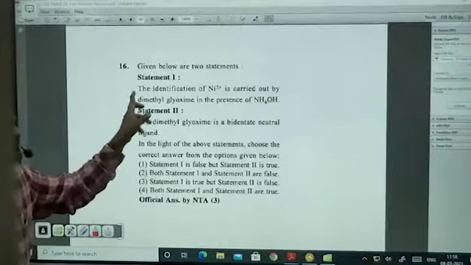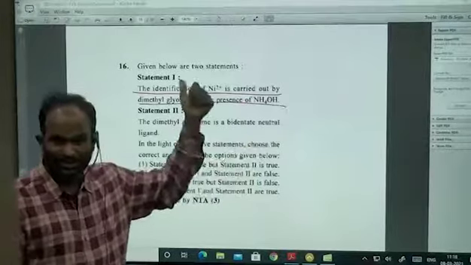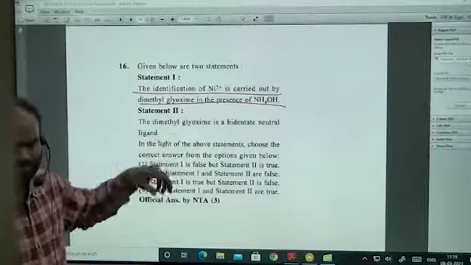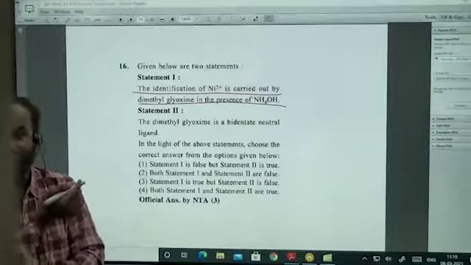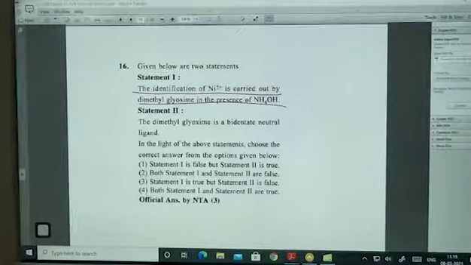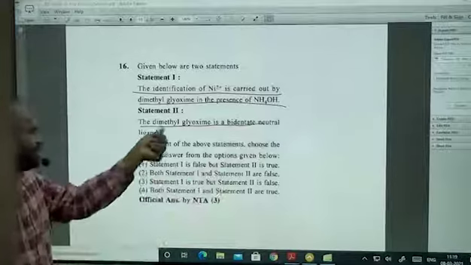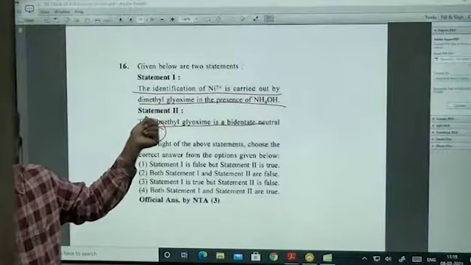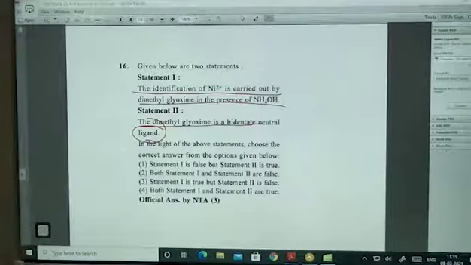Yeah. So identification of Ni2+ is carried out by rosy red ppt. Rosy red will be formed here. True. It is there in qualitative analysis. Ni2+ identification, cation. For cobalt 3+, green color. For Ni2+, rosy red. Should not forget all those things. Dimethyl glyoxime is a bidentate neutral ligand. Is that correct or not? Glyoxime.